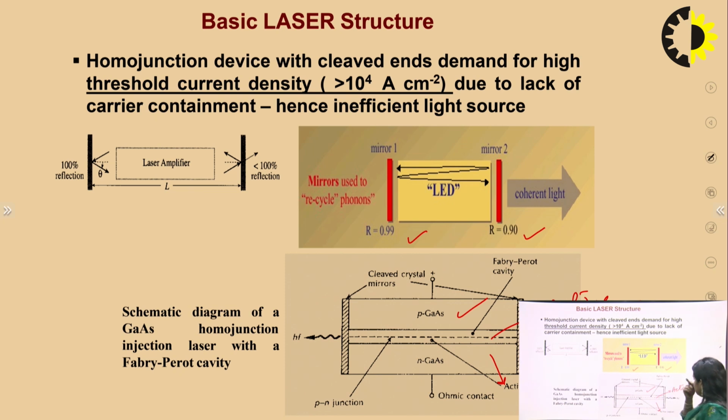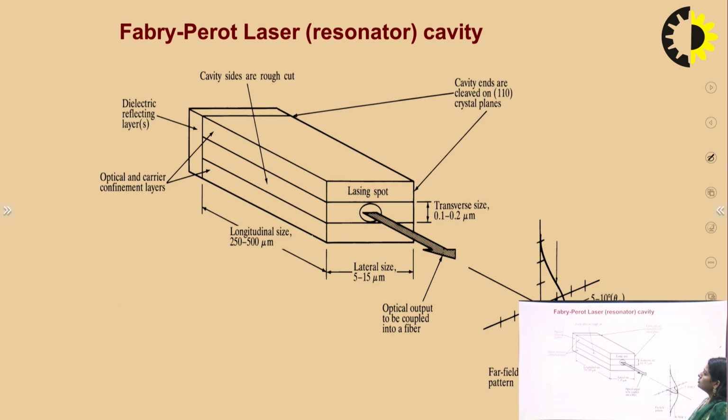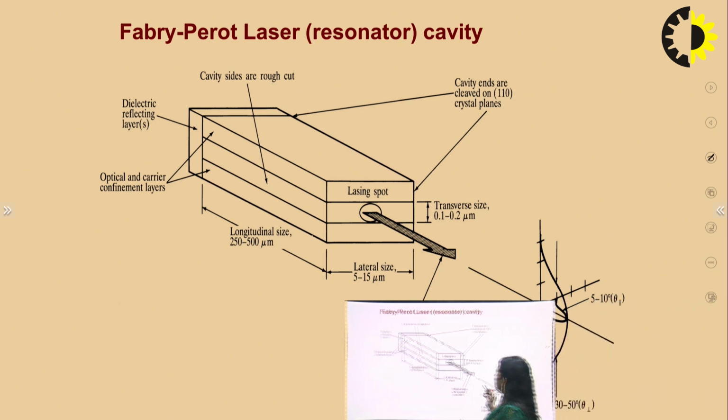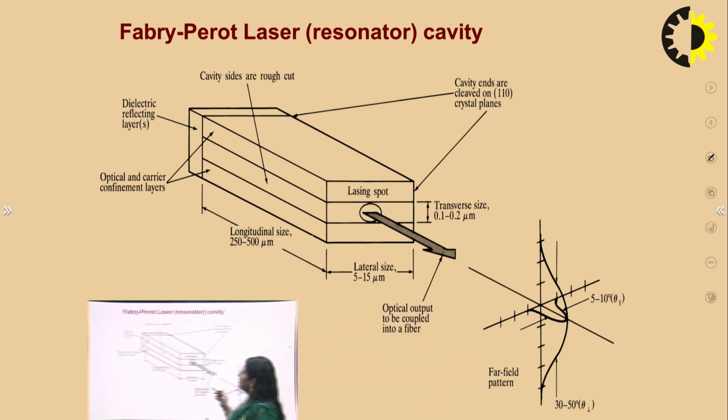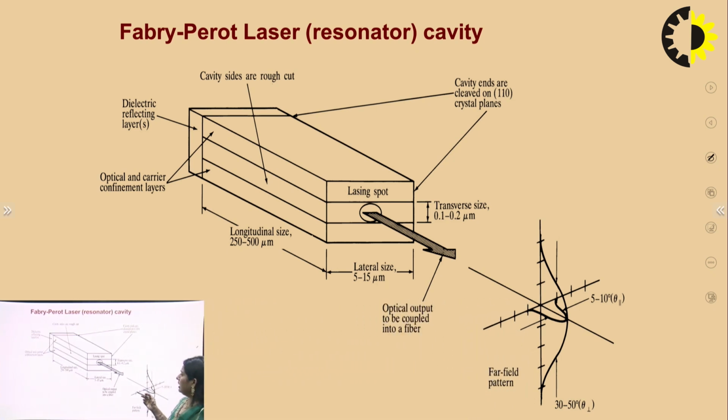This active region is the Fabry-Perot cavity, and by this we achieve lasing action. So what is a Fabry-Perot laser? From the structure, it again has 2 mirrors placed parallel to each other, and a lasing spot where the optical output is coupled into the fiber. It has a radiation pattern of around 5 to 10 degrees.